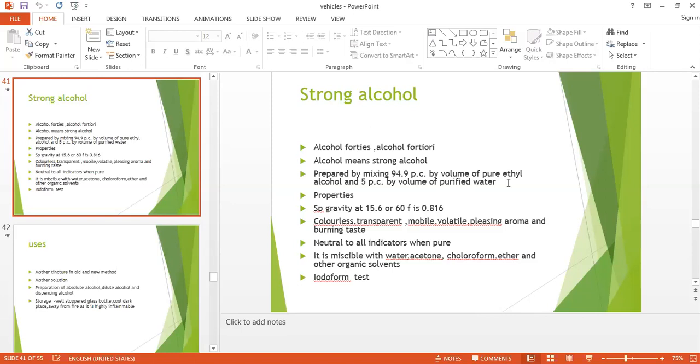Properties: specific gravity is 0.816. It is colorless, transparent, mobile, volatile, it has a pleasant aroma and a burning taste. Then it is neutral to all indicators when it is pure. So we can do the litmus test here if it is adulterated. Then it is miscible with water. Then acetone, chloroform, ether and many other organic solvents.